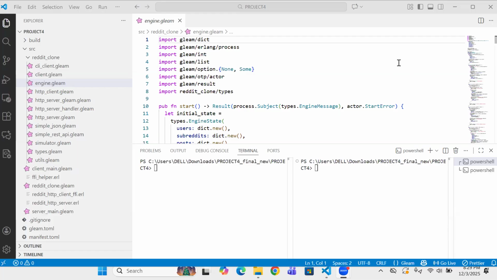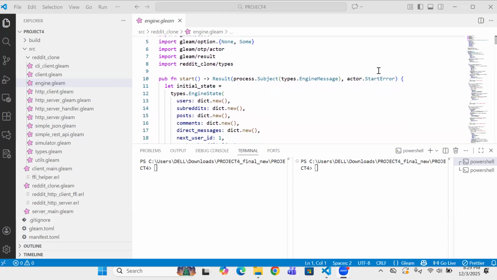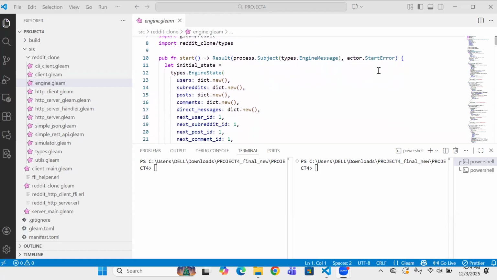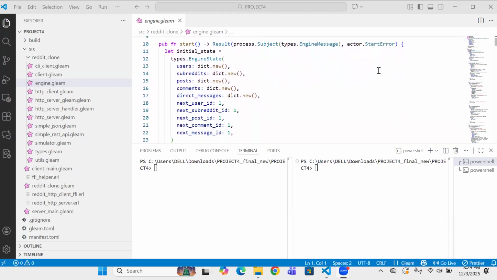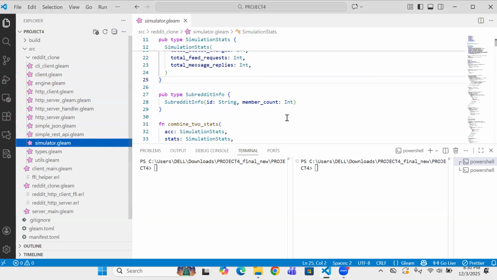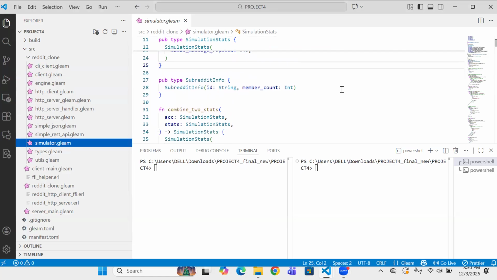In part 1, we built the backend Reddit engine using the actor model. This engine handles all system states, including the users, subreddits, posts, etc. We also implemented a simulator that generates many users using ZipF distribution to stress test the system. And now the part 2 exposes this engine through a real REST API.